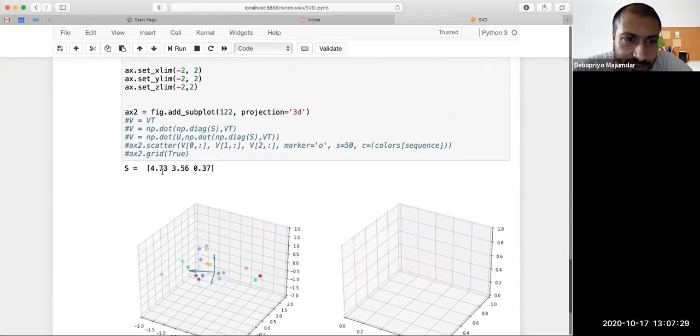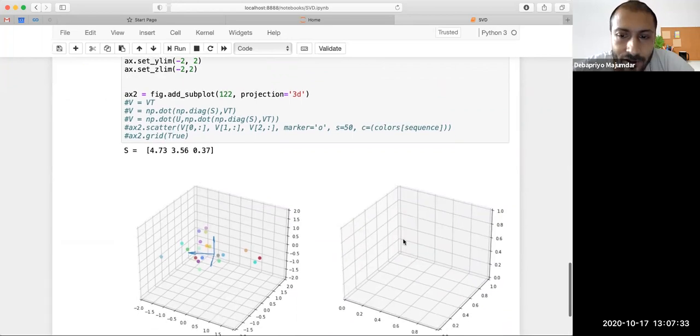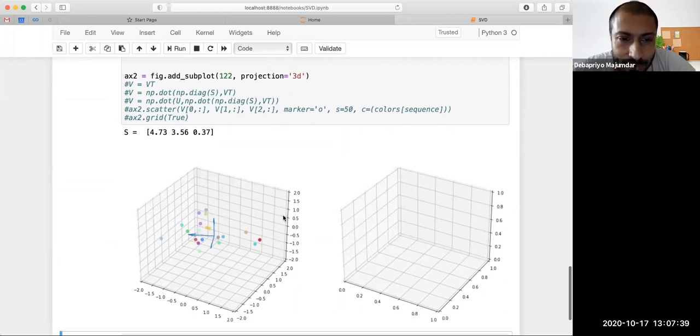The singular values are 4 point something, 3 point something, and the third one is very small. Now I have not completed this. Maybe you can, once I pass you the notebook. The point here is, if you look at these points, obviously from the picture it may not be completely clear, but here is your 0, here is your 0. So your 0, 0 is somewhere in the middle, right?